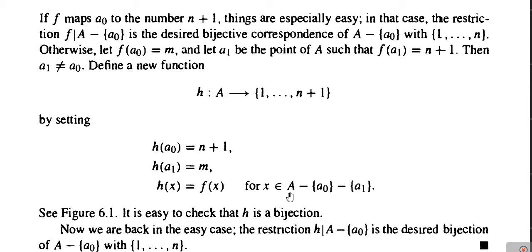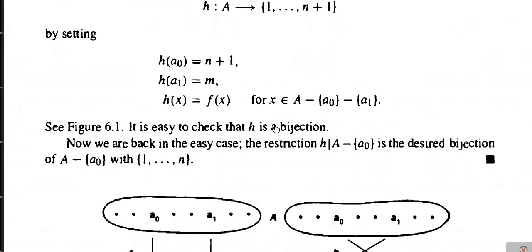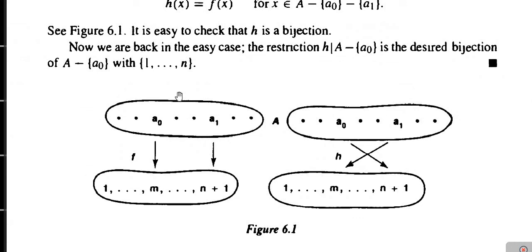Means if from the set A we take out two elements, those are A naught and A1, then for the remaining set, h of x is equal to f of x. Let us see this by means of the figure, then the concept will be clear. How is the mapping? The mapping f is, suppose, defined as such. Under the mapping f, the image of A0 is m and the image of A1 is n plus 1. Then we are defining another mapping h such that the image of A0 is n plus 1 and the image of A1 is m. Like such is the mapping h.